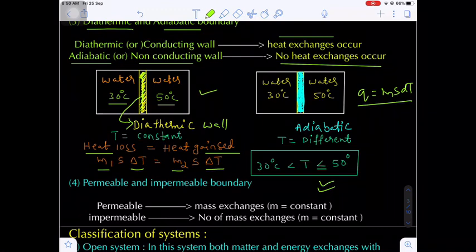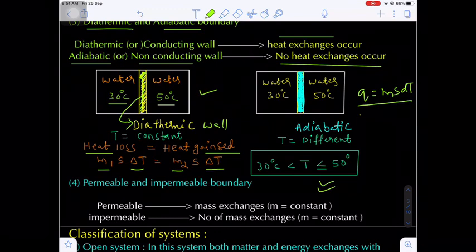Why am I taking the equality? Because if both amounts of water are, let's suppose, the same, then the final temperature will be equal to what happens? Equal to or less than 50 degrees Celsius. Are you getting my point?